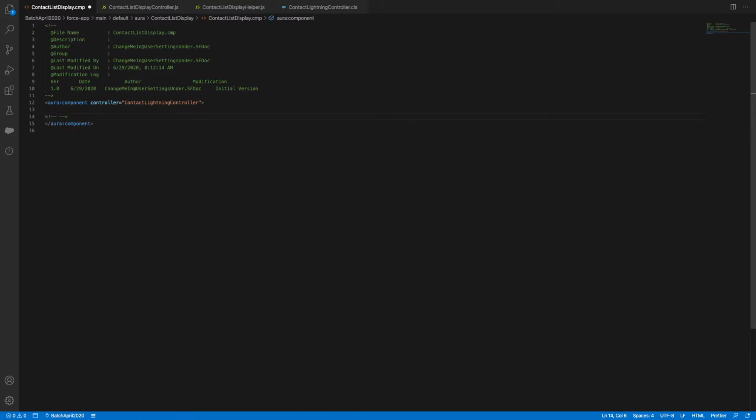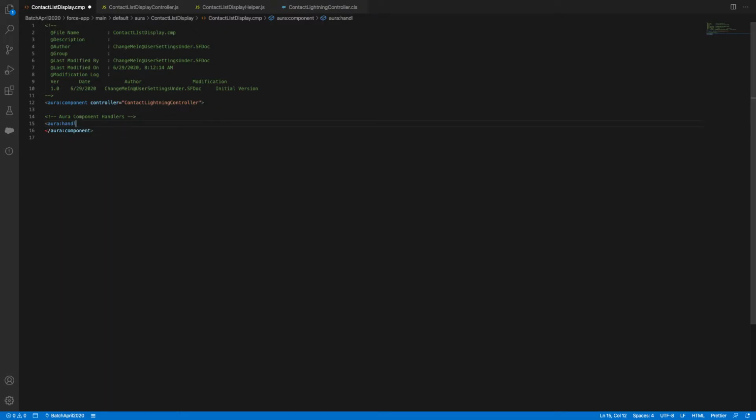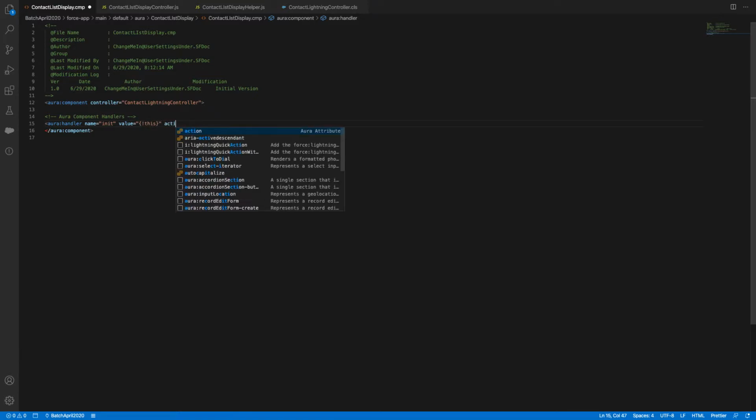Let's say an Aura component handler. I'll say aura:handler, with name equal to init. This is the standard syntax, you should not change it. Value equal to this, so when this component loads, then the action.